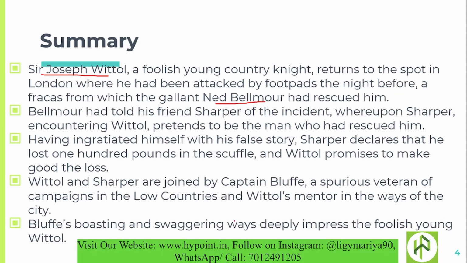Bluff's boasting and swaggering ways deeply impressed the foolish young Whittle. So actually, Captain Bluff just swaggers and boasts about the things that he has done. Actually, he has done nothing like that, but in order to impress Whittle, he says this kind of thing. It's his character. He boasts about things, but when the situation demands, he does nothing. We will see that later in this play. And Whittle got impressed by this because he is too credulous.